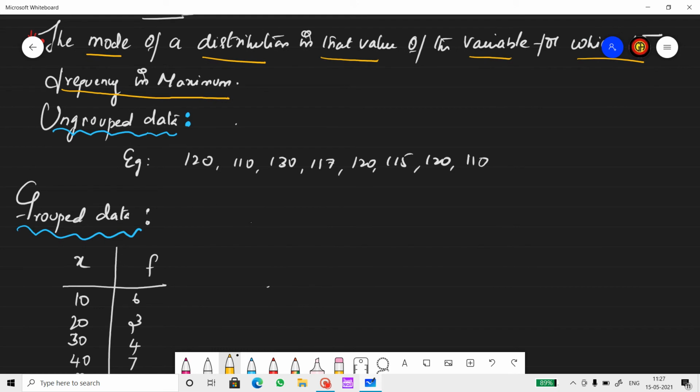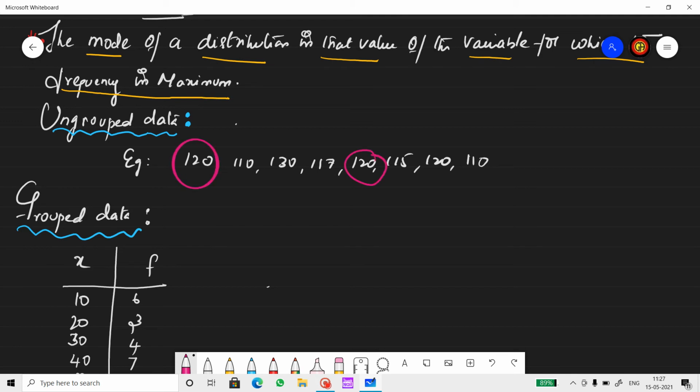Now, when it comes to ungrouped data or raw data, the questions will be like this. As you can see on the screen: 120, 110, 130, 117, 120, 115 and 120. Now find out the number that has been repeated the maximum number of times here. Which has been repeated the maximum number of times? 120.